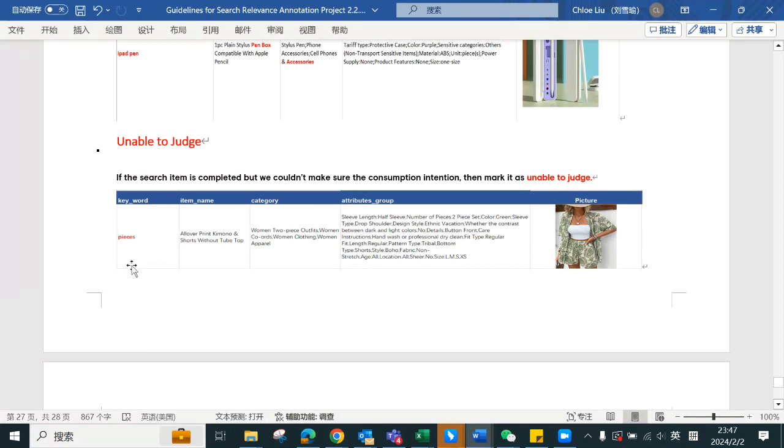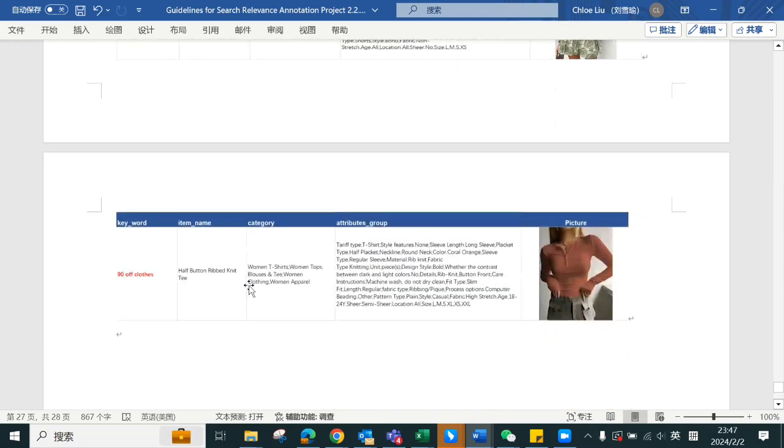As the search item is very abstract, under this circumstance we can mark all these products as unable to judge. Again, like this one, the keyword is 90 off clothes. Well, 90 off can have a lot of meanings, like discount, 90 discount, right? It can also be a brand. I don't know, it can be.